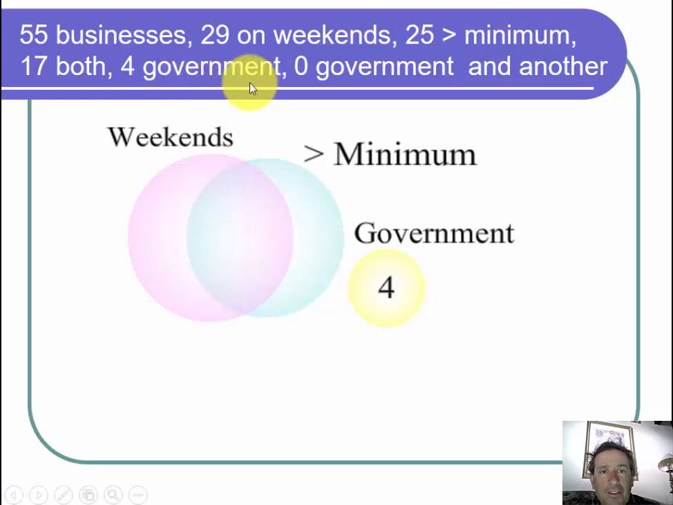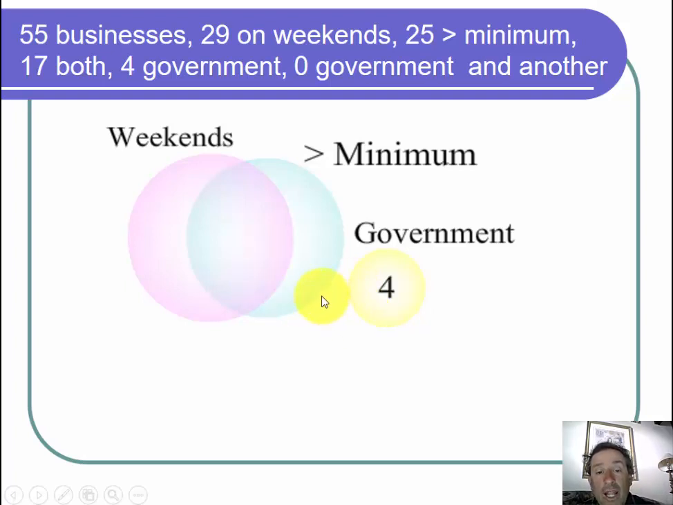Notice that the government consulting businesses don't overlap with the open on weekends, nor do they overlap with the paying greater than minimum wage. So this government consulting businesses, and there were only 4 of them compared to the very large number of the others. So I draw a smaller circle for the government consulting businesses, and I make it a 4 in the middle, and I make it so it doesn't overlap the other 2 circles.